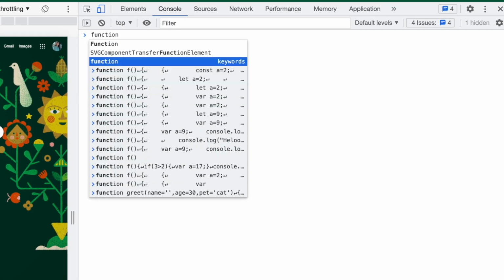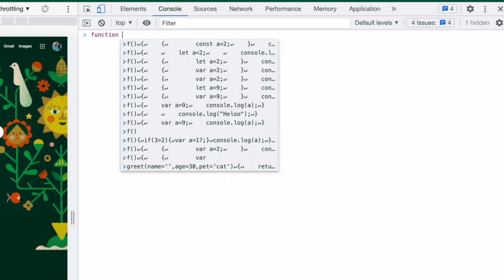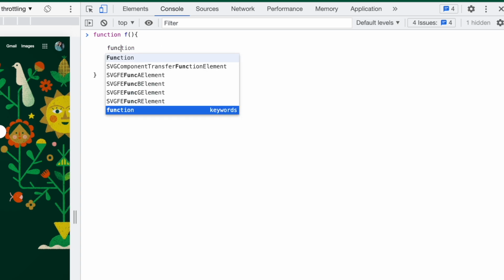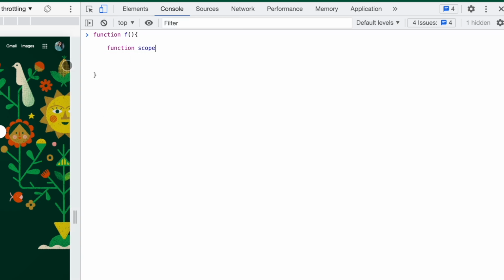Under global scope, if you write a function, give it any name, and write anything inside the function, then all you write comes under function scope. This is the format of writing functions. So if you don't know how to write a function, don't worry. I will show you all the things in the upcoming videos.